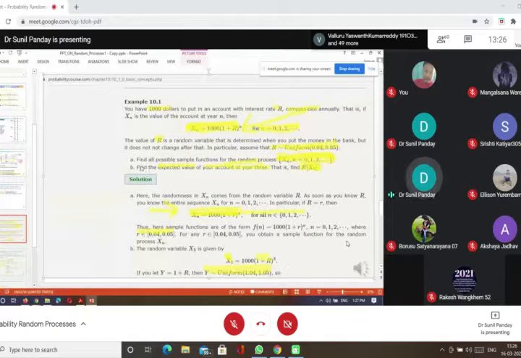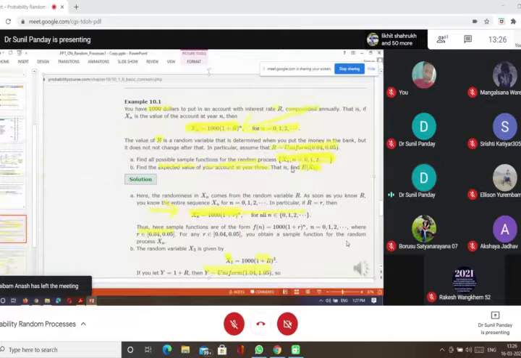So here the first question is: find all possible sample functions for the random process X(n), n goes from 0, 1 to N. Earlier I was saying that X(t) is the random process where t belongs to J, but when we talk about discrete time random processes, we generally use the notation X(n). Here n is like t, and n is moving from 0 to 1 to 2, 3, and so on.